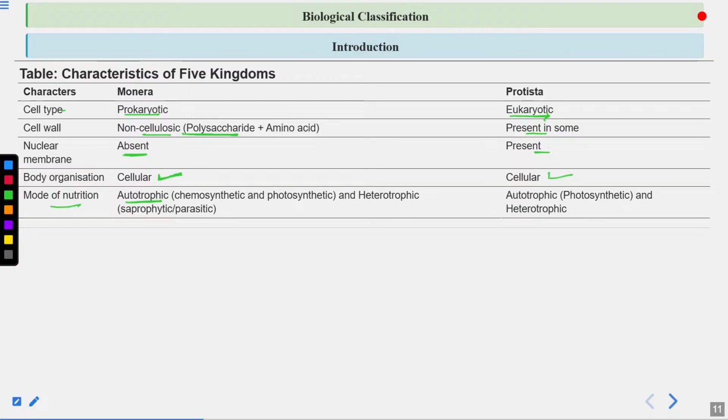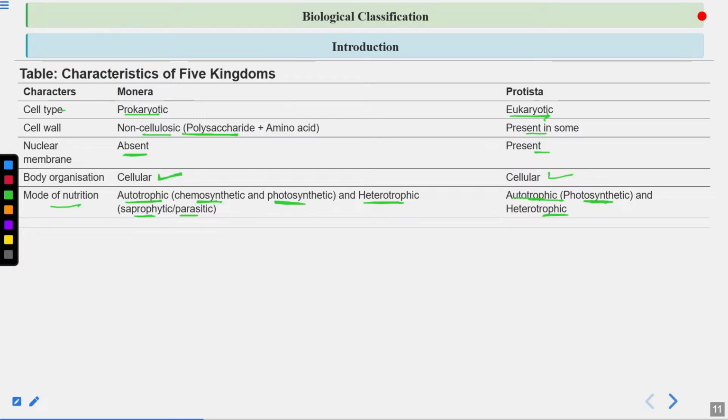Mode of nutrition can be autotrophic or heterotrophic. In Protista, they are autotrophic again, or heterotrophic. Within autotrophs, you have two categories, chemosynthetic and photosynthetic. And within heterotrophs, you have two categories, saprophytic and parasitic. Okay, Protista are only photosynthetic, while bacteria can be chemosynthetic or photosynthetic.